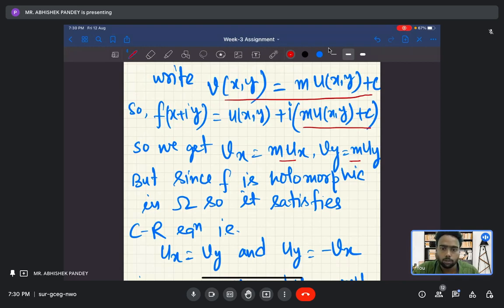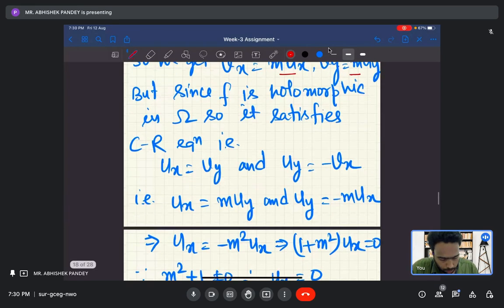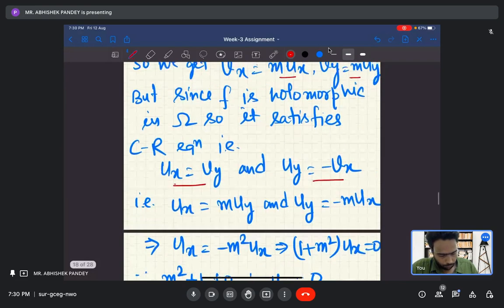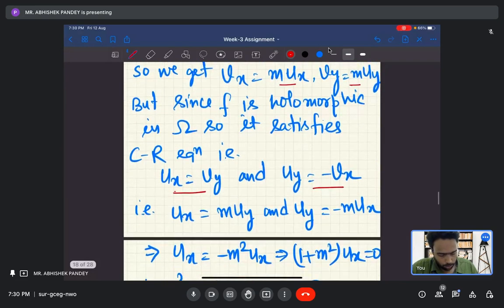at each point in omega. So this is the Cauchy-Riemann equation: ux equals vy and uy equals minus vx. And now you put the values. vy is nothing but m uy. So ux equals m uy and uy equals minus m ux.